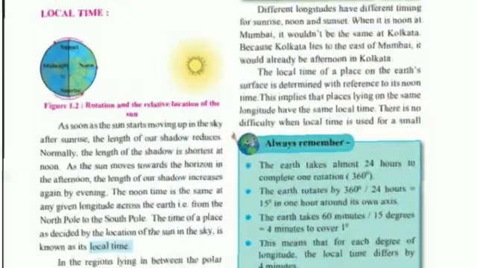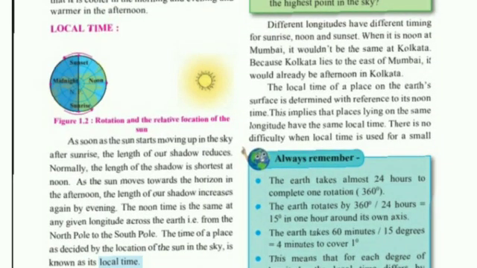Now see, local time. What is known as local time? You can see figure 1.2. In figure 1.2, they have shown us that at sunrise, where the sun has risen, and at noon, and here sunset, and also midnight. As soon as the sun starts moving up in the sky after sunrise, the length of our shadow reduces. The length of shadow is shortest at noon, as the sun moves towards the horizon in the afternoon, the length of our shadow increases again by evening.